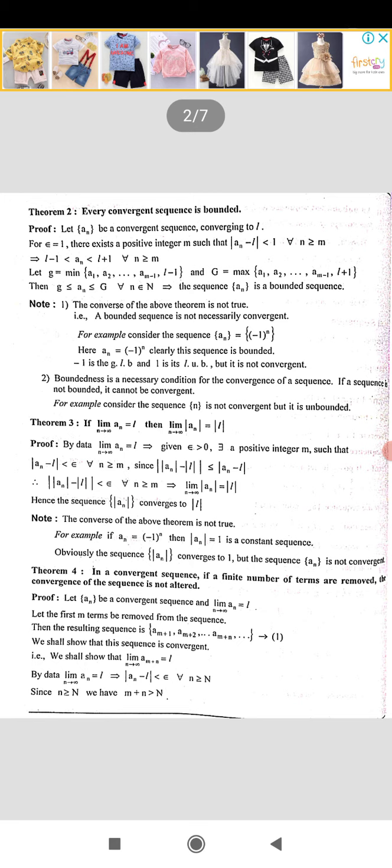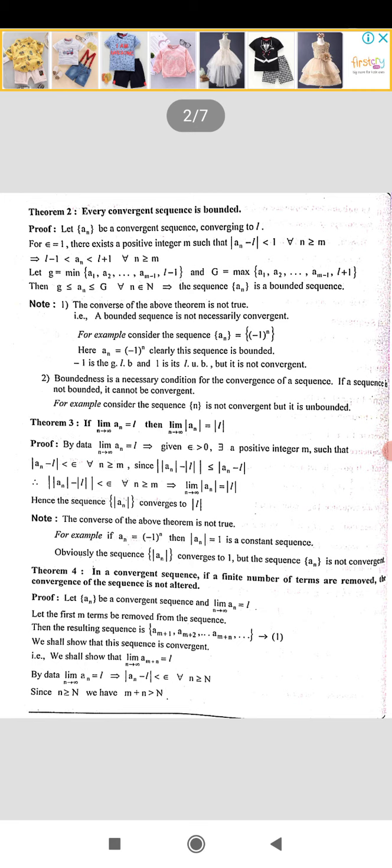Now, again by definition, limit n tends to infinity modulus of an is equal to modulus of L. That is, modulus of an converges to modulus of L. Hence, if an converges to L, then modulus of an converges to modulus of L. Hence the proof.